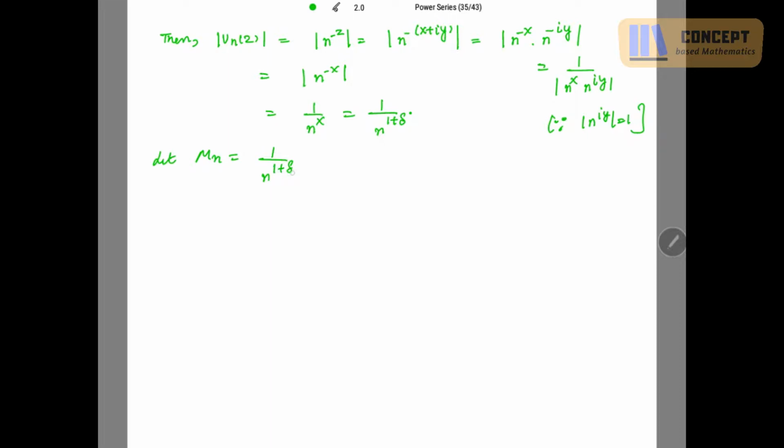Let M_n be equal to 1 over n raised to the power 1 plus delta. Since 1 plus delta is greater than 1, as delta is positive, the series summation M_n is convergent by the p-test.